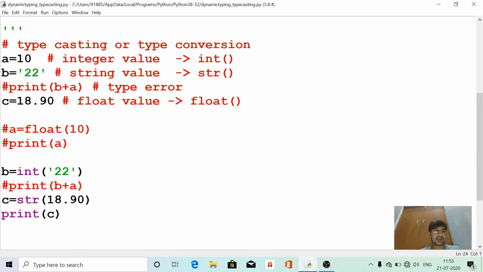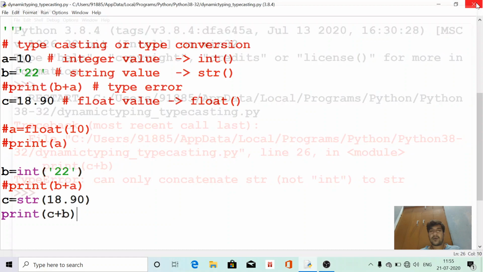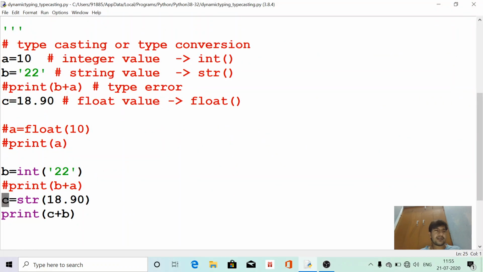That means we cannot add c plus a or c plus b. If we print c plus b, then check the output. See, can only concatenate string, not integer, to string. Why is it so? Because c is converted into a string type variable. It no longer remains a float type variable, so we cannot add float to string. So this generates the error.